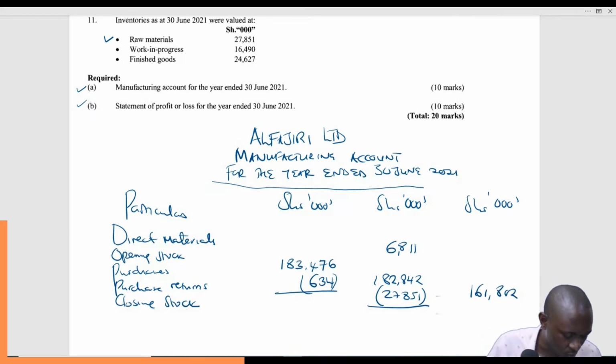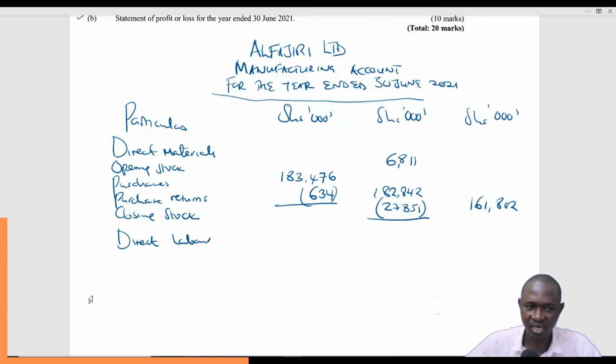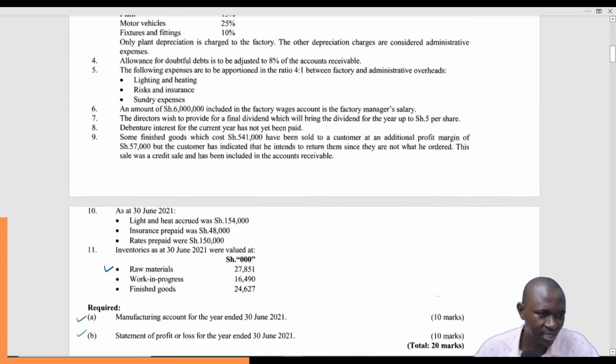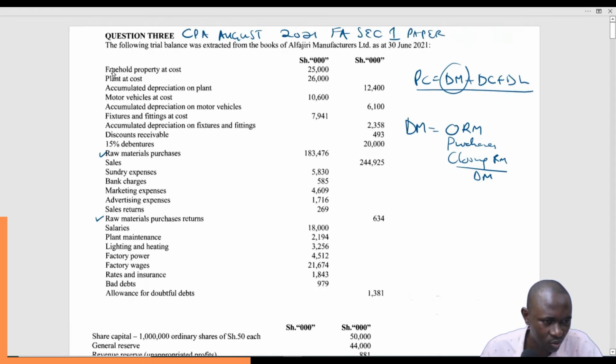That is the value of the direct materials. Then after that, remember we said for us to get the prime cost, we'll have to add direct materials plus direct labor. So let's check around if we have direct labor. Direct labor is the cost that can be directly associated with the product in question, what is incurred at the factory level. So check around for direct labor.